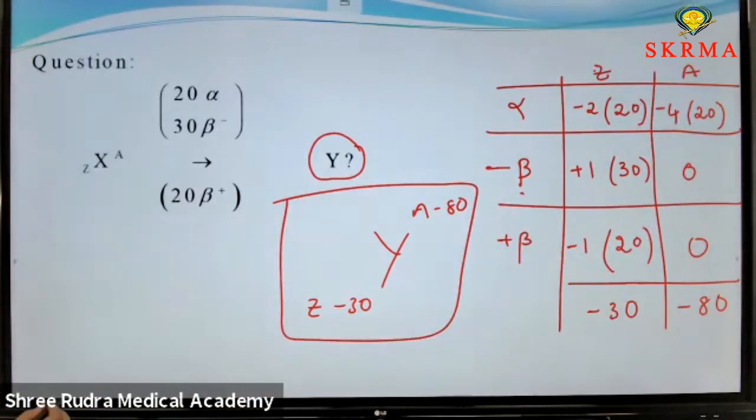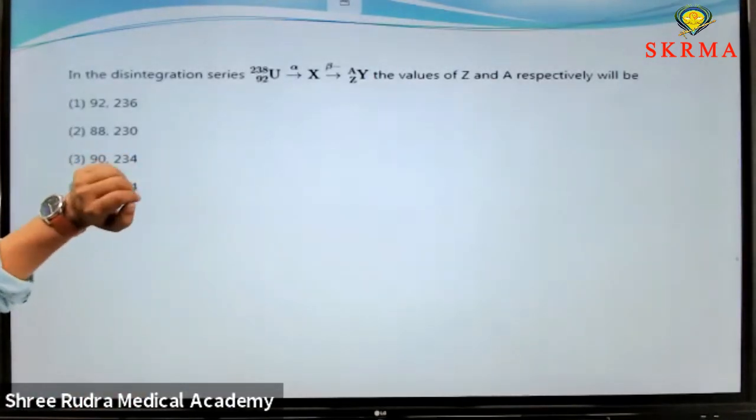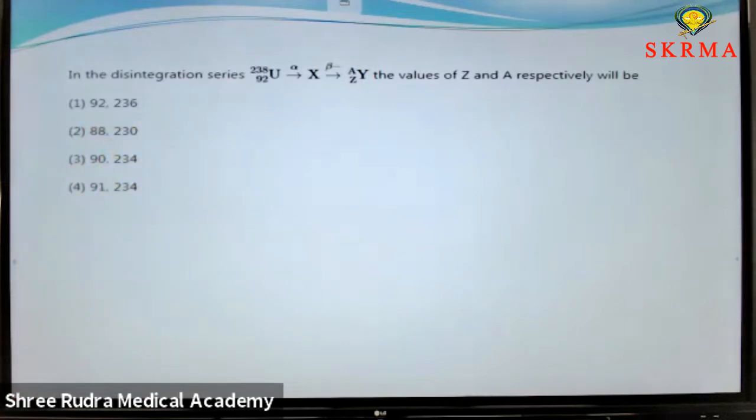And that is coming to the next question, next model. That is the disintegration series. The question might be asked like this also: uranium 92 to 38 decays to an alpha particle, X, Y, Z. What is the Z and A respectively? You can answer very easily.